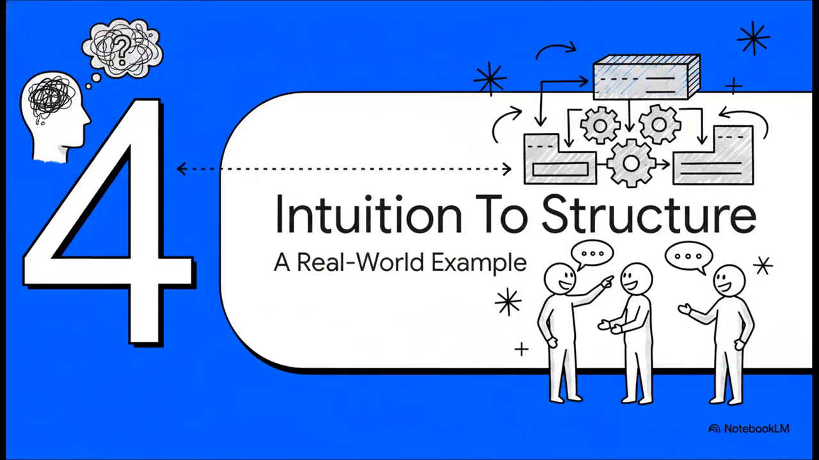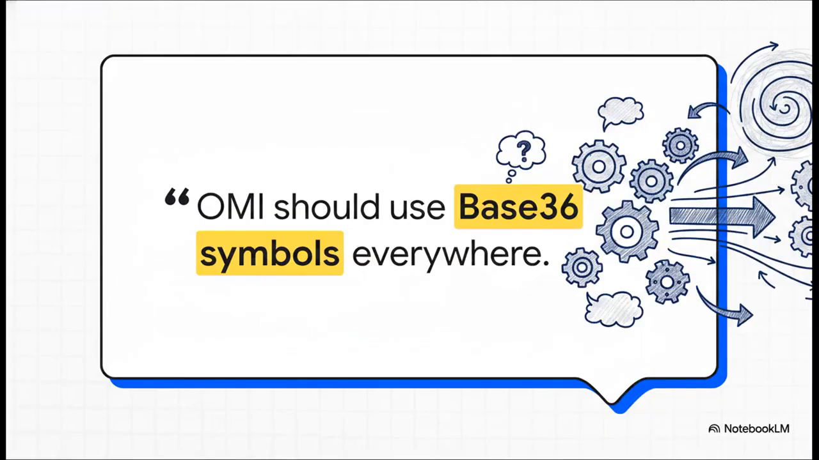All right, section 4, from intuition to structure. Let's make this concrete and see exactly how this compiler works in a real toy scenario from the source material. Imagine a collaborator throws out an intuition like, OMI should use base 36 symbols everywhere. Now, in a normal system, this is where the endless debate starts, but OMI preserves this idea. It just receives it as step 1 of compilation.